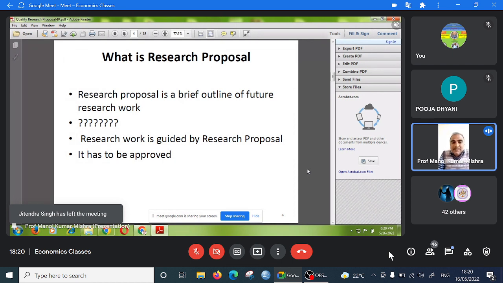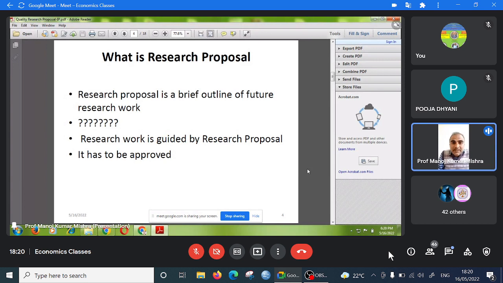After that it goes to the department research committee. In the department research committee, they check and approve it, then it goes to the university research committee or the faculty research committee, and then finally it is approved.